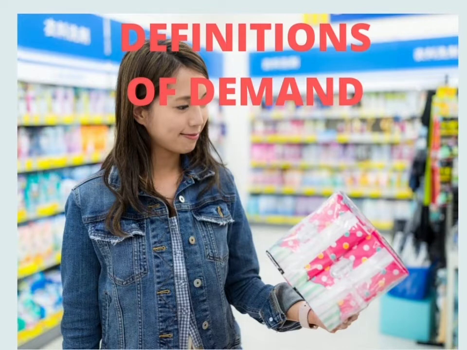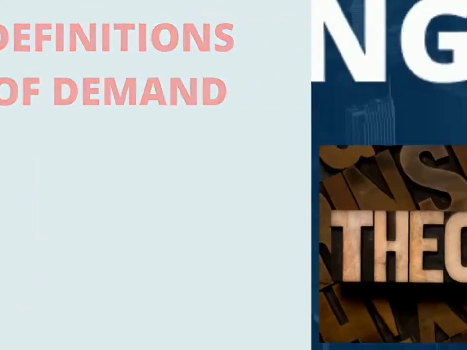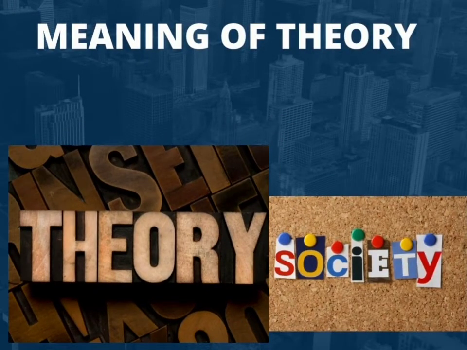Definitions of demand. 1. Demand refers to the quantity of a commodity that consumers are willing and able to buy at a particular price at any given point in time and place. Demand may also be defined as the ability and willingness to buy a specific quantity of goods or services at a given price and at a particular period of time. Demand is also a quantity of commodity a consumer wishes to buy at any given point in time.